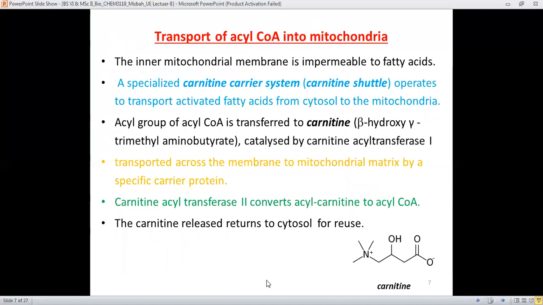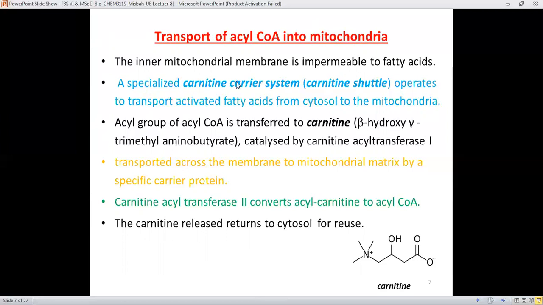Now the next main target is to transport this acyl CoA into the mitochondria. Up till now, the reactions which we have discussed were taking place in the cytosol. Now this acyl CoA is transported inside the mitochondria. How is this target accomplished?